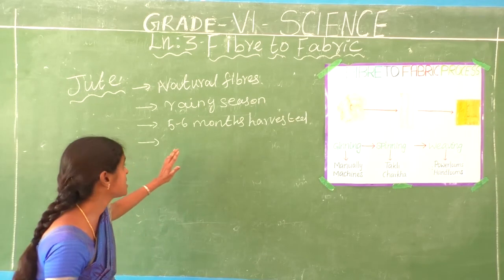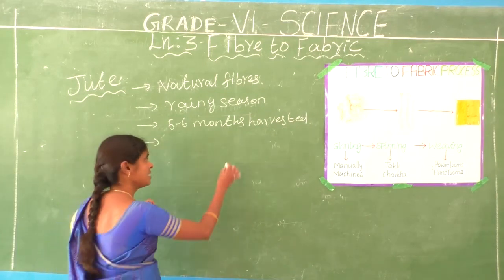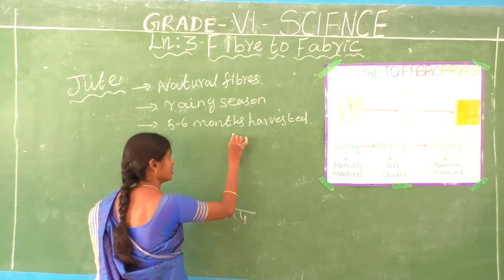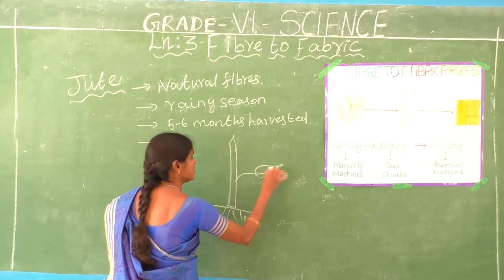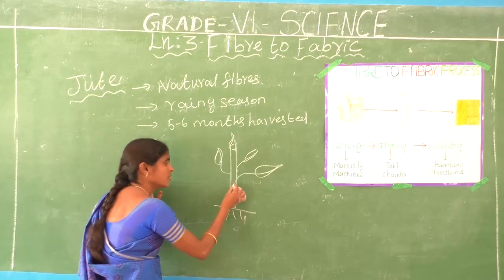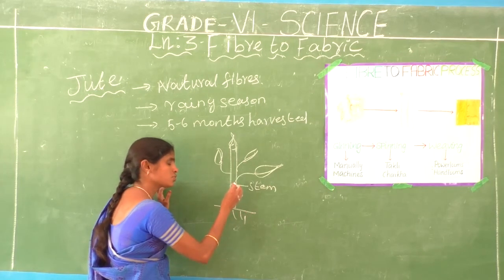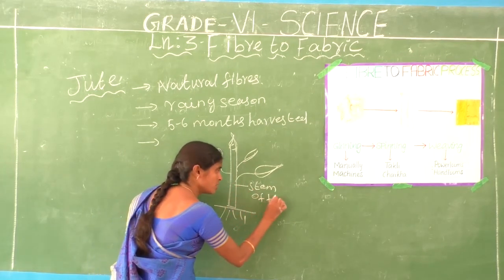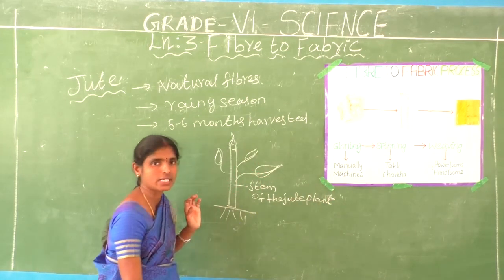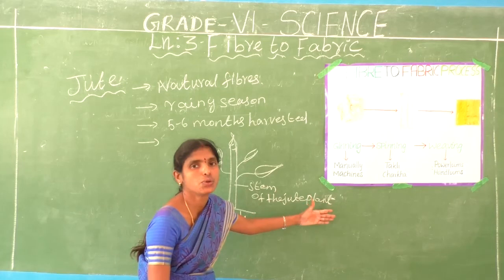Where do we get jute fiber from? From the stem of the jute plant. This is the jute plant. Okay, the stem. Where do we get jute fiber from? From the stem of the jute plant. Do you understand?